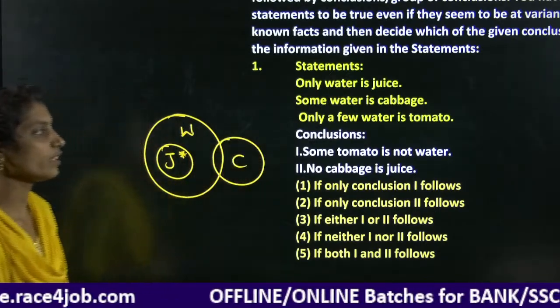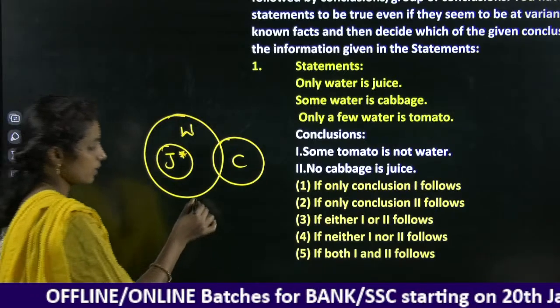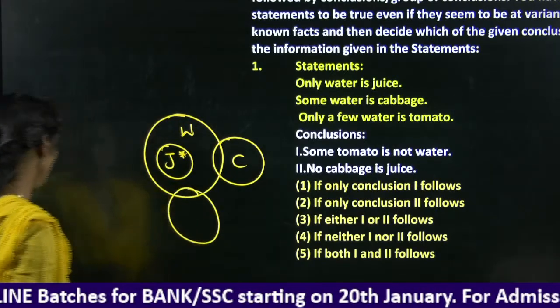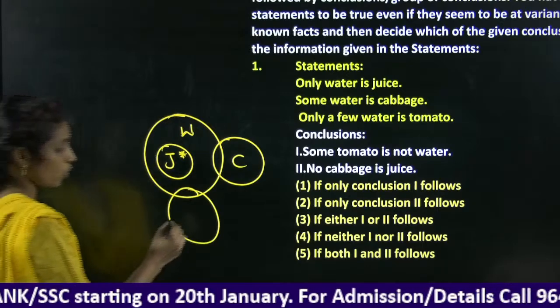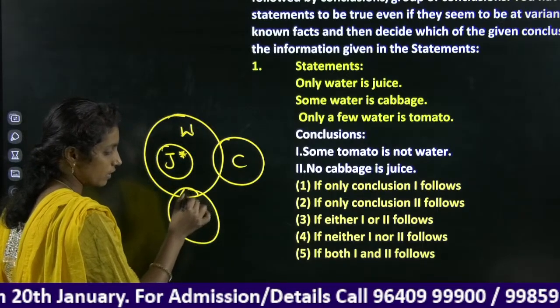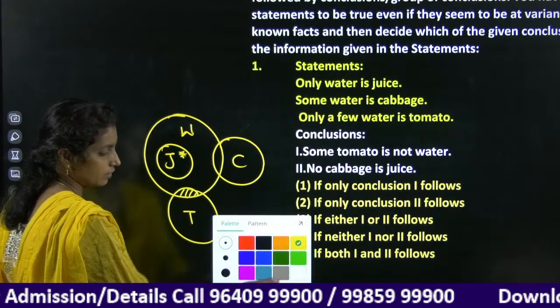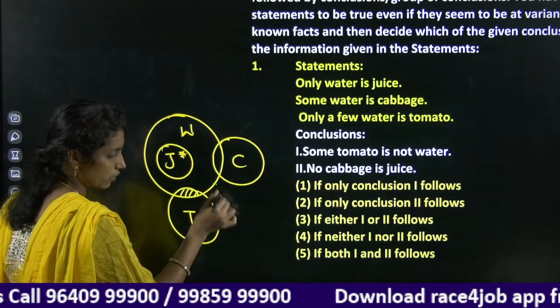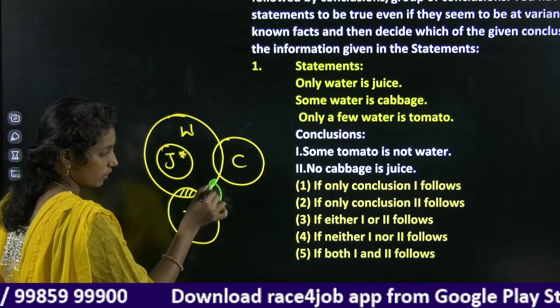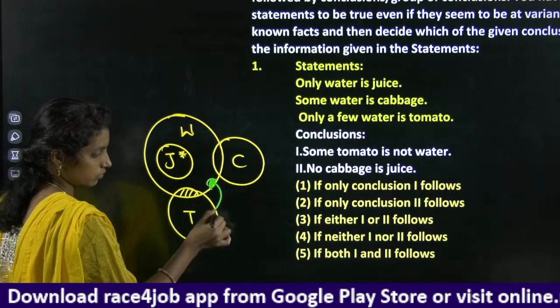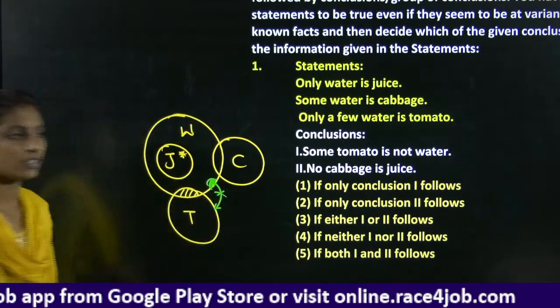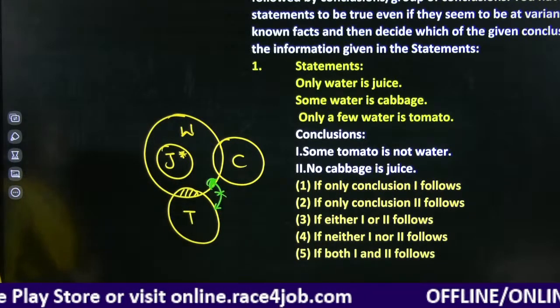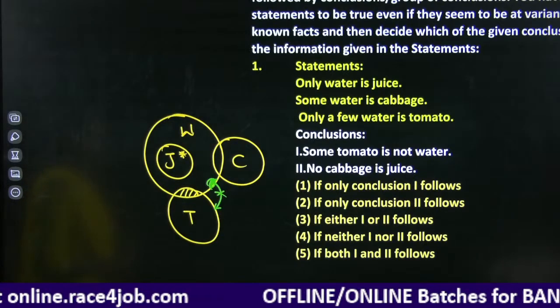Only a few water is tomato. Some part of water and tomato is related, and some part of water and tomato is not related. This is our Venn diagram. Some tomato is not water.